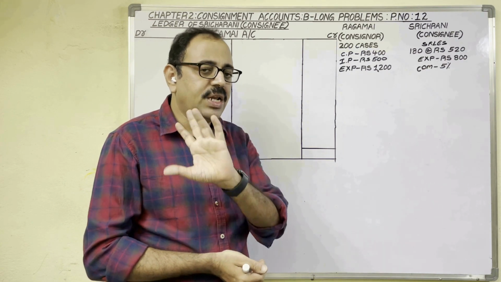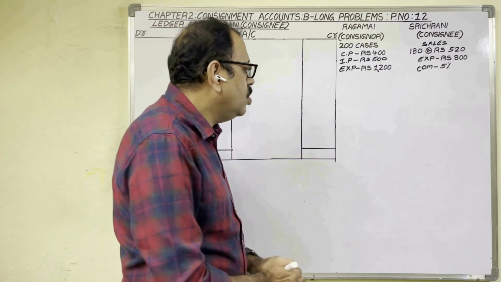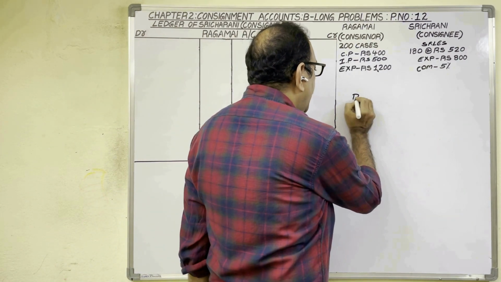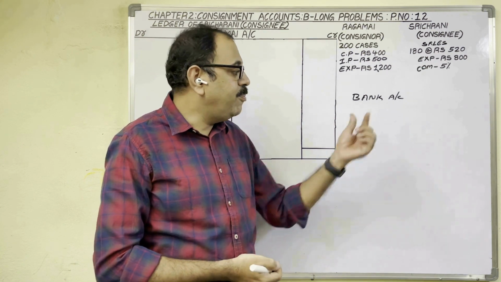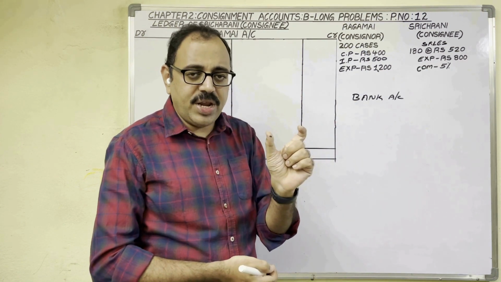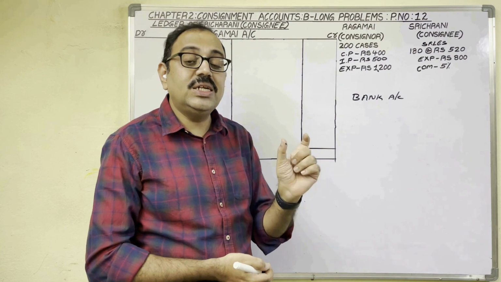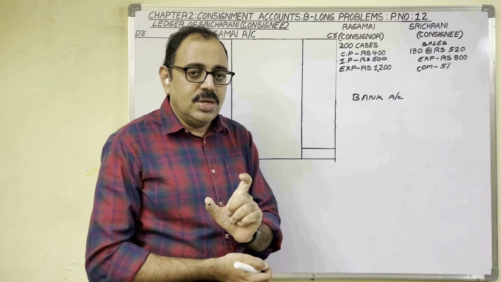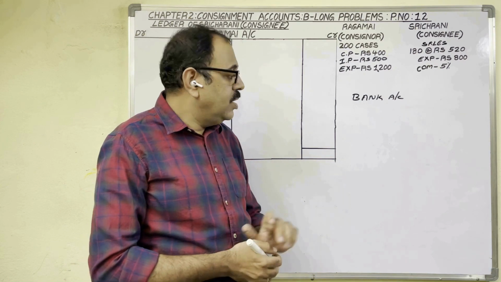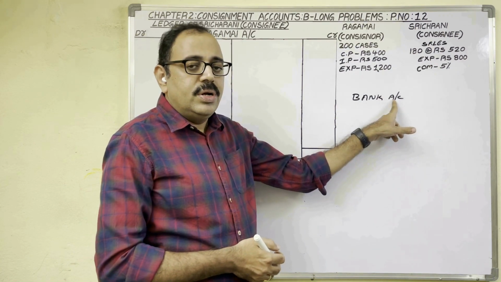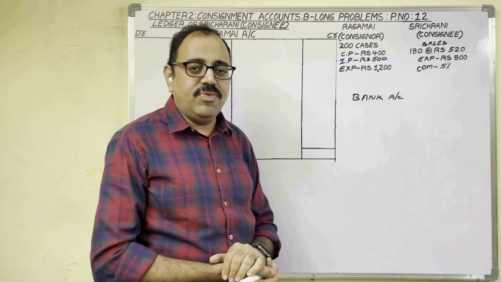That check we deposited in our bank account. So bank account is one account. Bank account is a personal account, because bank means exactly one bank name we write now: SBI account, HDFC account, etc. So with the firm name, if you open any account, it is a personal account. Personal account rule: debit the receiver, credit the giver.